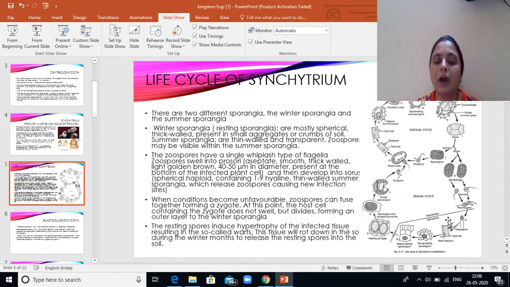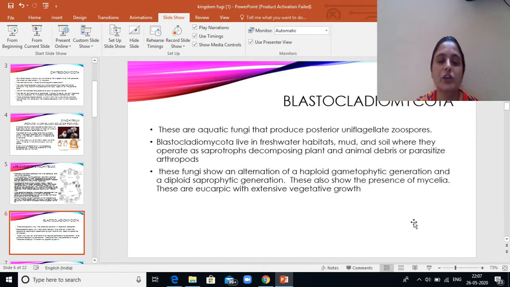When conditions become unfavorable, the zoospores fuse together to form a zygote, and at this point the host cell contains the zygote. It does not swell but it divides to form an outer layer to the winter sporangia. The resting spores induce hypertrophy of the infected tissue, resulting in the formation of the warts. The tissue will rot down into the soil in the winter months to release the resting spores into the soil. Because of the thickened wall, the sori are capable of overcoming the unfavorable conditions.